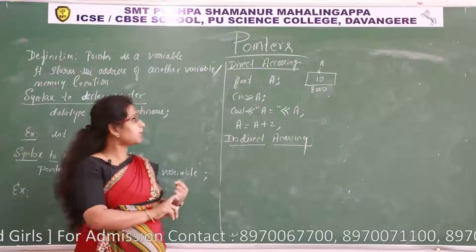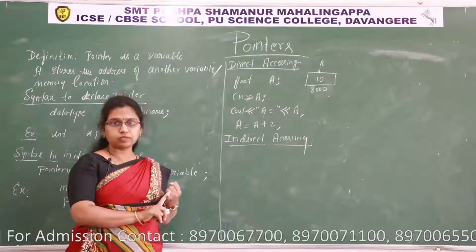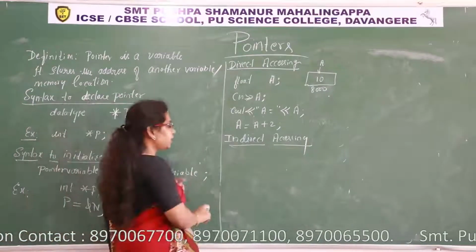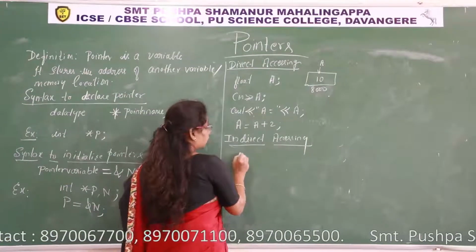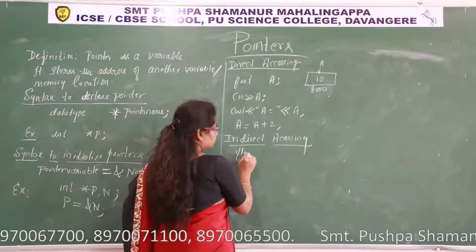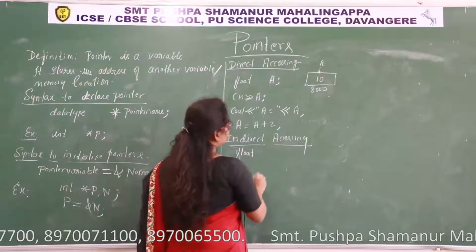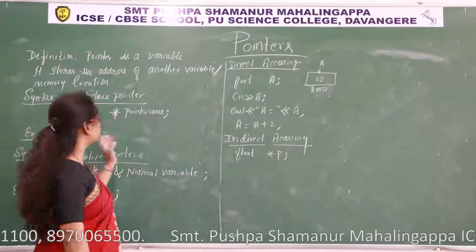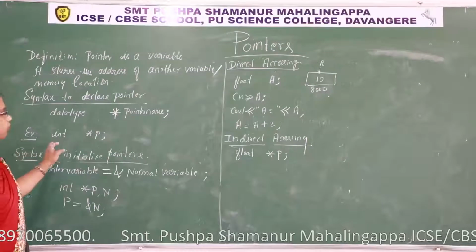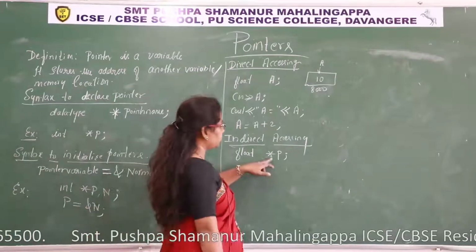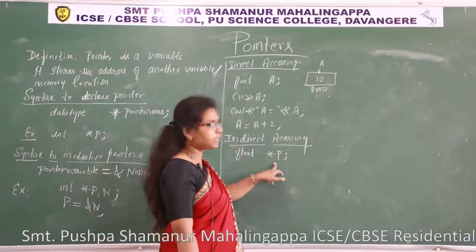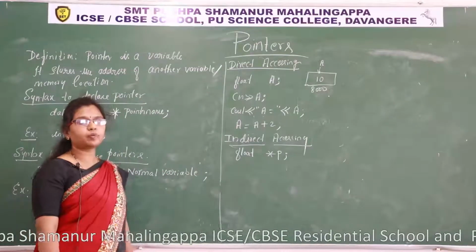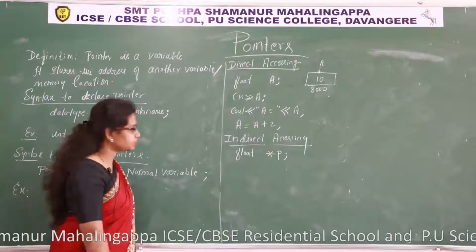First I have to store the address, no? One variable has to store the address of that memory. Which variable? You can take any variable. I'll take float star p. P is a pointer. We already discussed here. P is a pointer. If I write star p, what does star represent? A pointer. It indicates a pointer. There is a question: name the operator. Name the pointer operator. Star is a pointer operator.